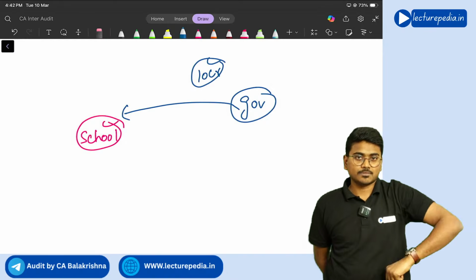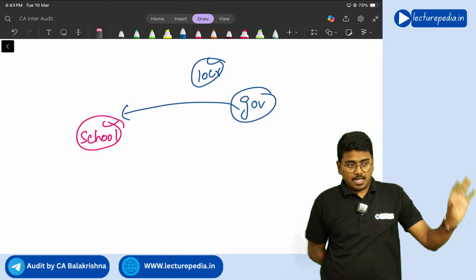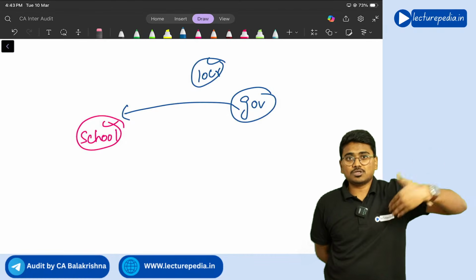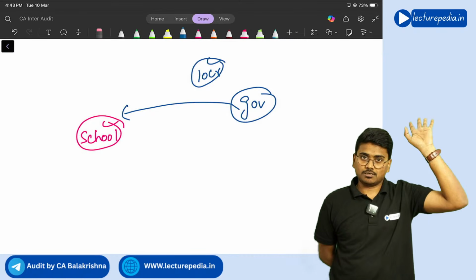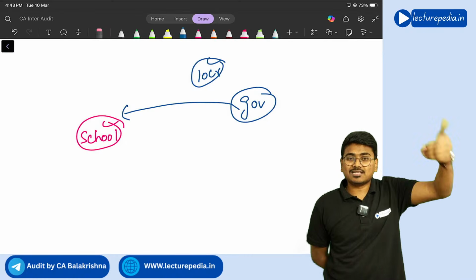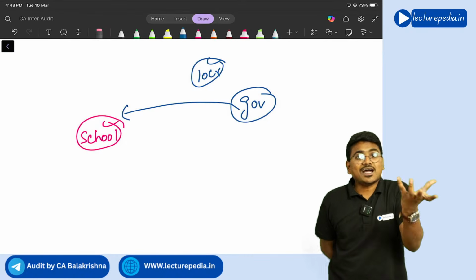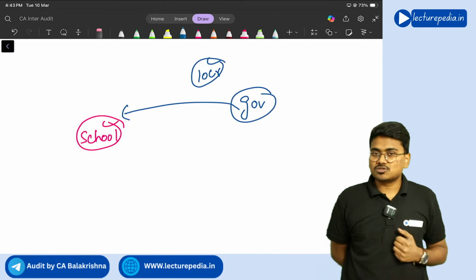You do one thing. You get your books of accounts audited by a chartered accountant, and let me know that you have genuinely expended 2 crore rupees for education only. If you get such an audit report, then I will give you the balance amount. Like that the government will say. So charitable organizations, for the purpose of getting donations, will get their books of accounts audited.